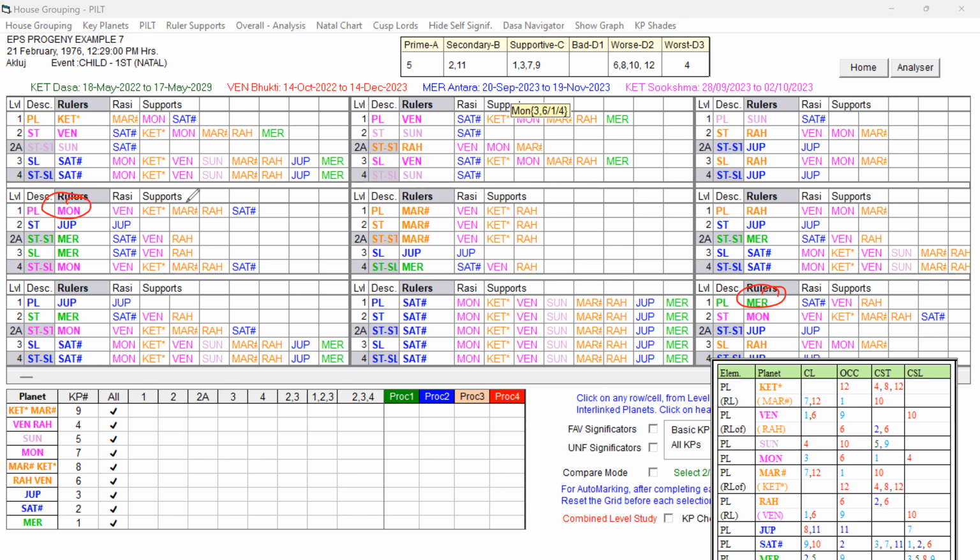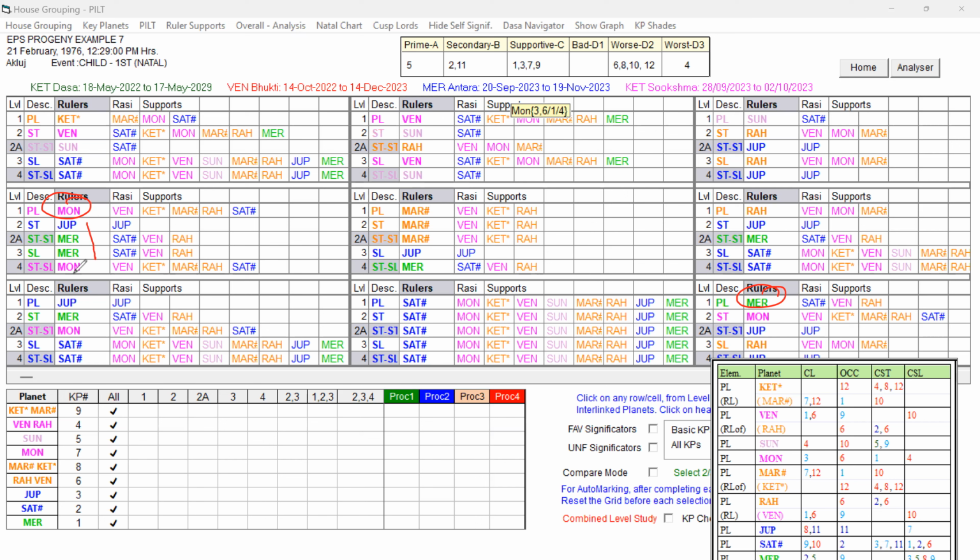Mercury Dasa, Moon Bhukti, and Mars Antara. So whether Moon Bhukti is favorable: Mercury itself is having strong weakness. That too, Mercury is in the star of Moon, which is not strongly supportive, and that Moon itself is the ruling and star lord here.